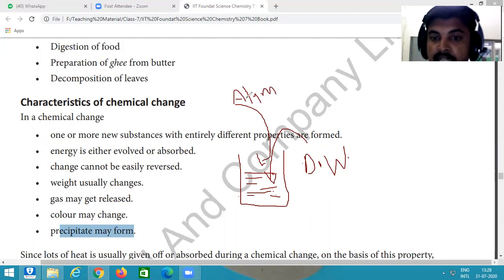If we add alum into the dirty water, after some time what do we see? The water is clear, clean water, and the dirtiness or the substance which polluted the water is collected at the bottom in the form of precipitate. Okay.